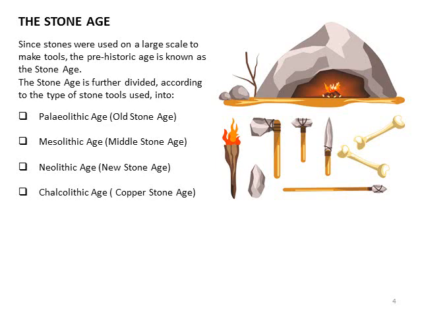There are different periods of human history. The era when humans used mainly stone tools is known as the Stone Age. The Stone Age is further divided according to the type of stone tools used. So, these ages are Paleolithic Age or Old Stone Age, Mesolithic Age or Middle Stone Age, Neolithic Age or New Stone Age, Chalcolithic Age or Copper Stone Age.